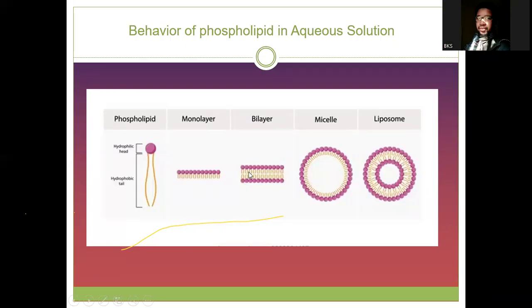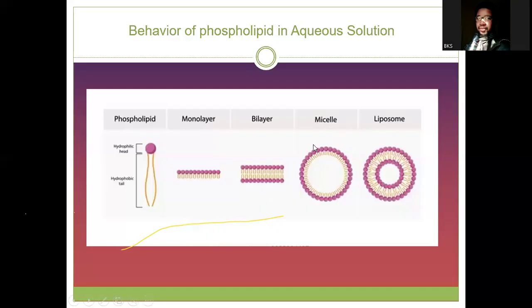So you have this part that doesn't like water come together, while the other part is exposed to water. Up here we have water, so they can easily interact. Down here we have water, they can easily interact. But in between, they don't like water, so they will come together. So you will not see water here. Even when you find this phospholipid inside the water, they will interact in such a way that water will not enter this area, but water will enter this area.